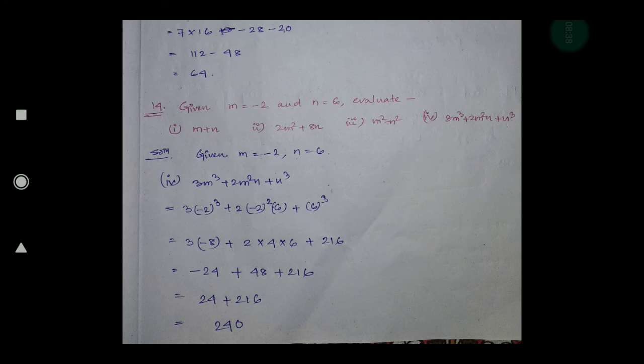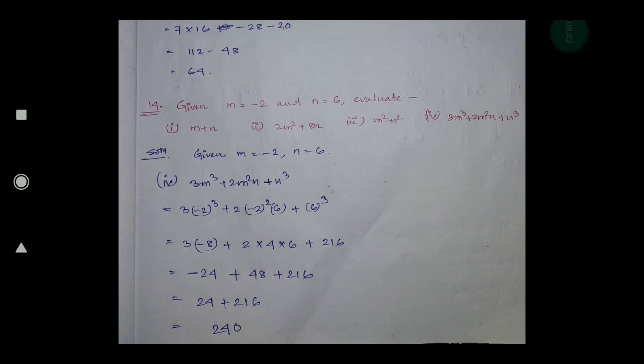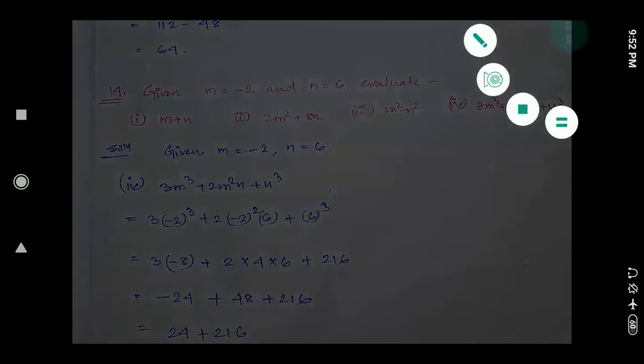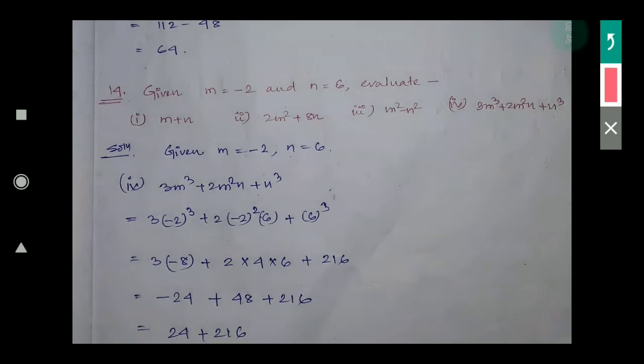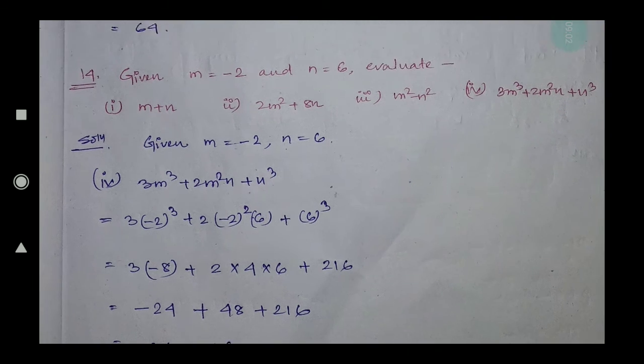Okay, question 14 you check. Here also, instead of that, check it once. Here all the expressions are given, and the m value and n value are given, because here two variables are there. One is your m, another one is n. So the values are given, m value is your minus 2 and n value is your 6. So put the values of m and n here. Which one will I do? Question 4 I will do.